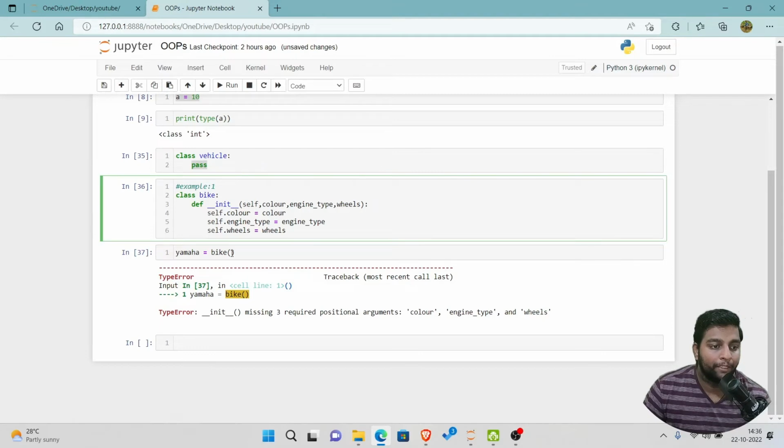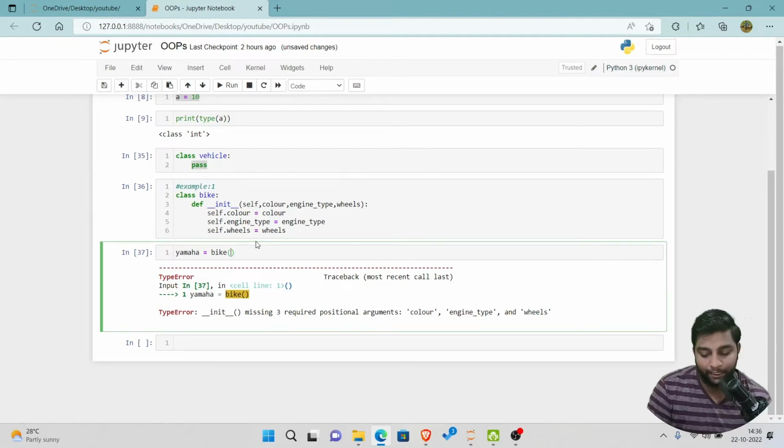So now let me give here those 3 objects and run it out. So color of the bike, let us give as green, comma, engine type will be BS6, comma, wheels will be alloy wheels.